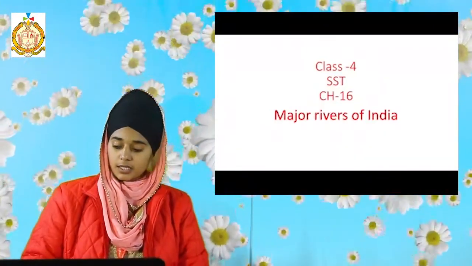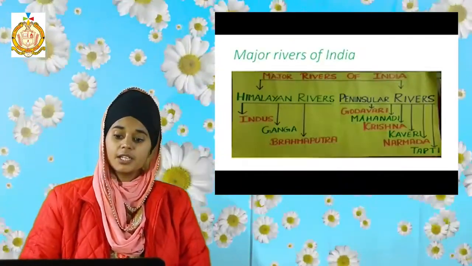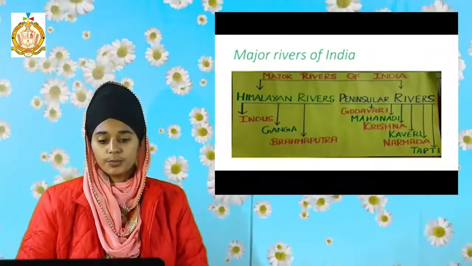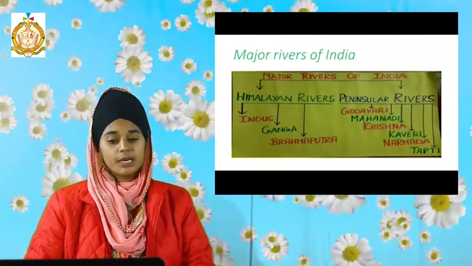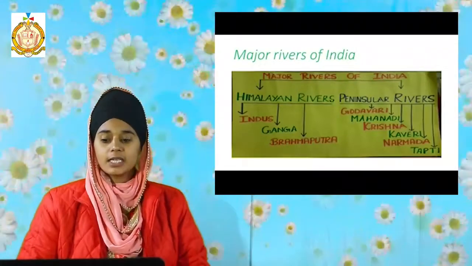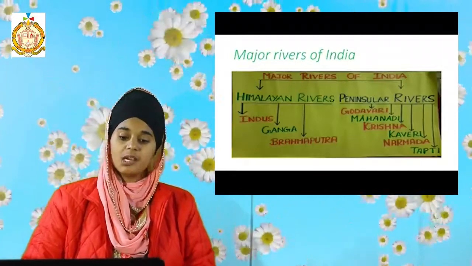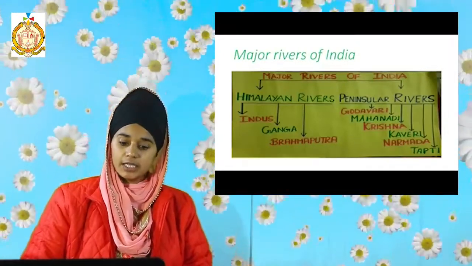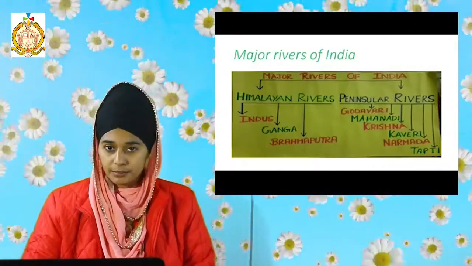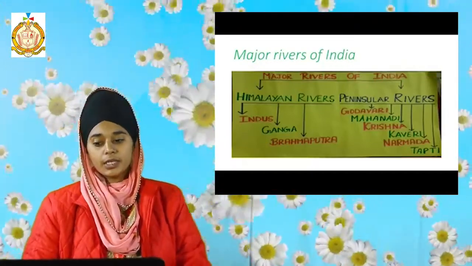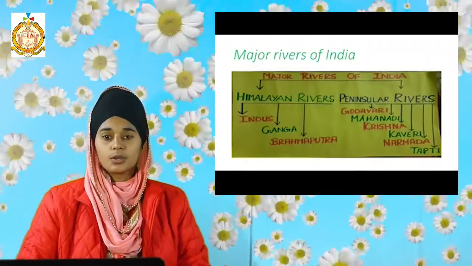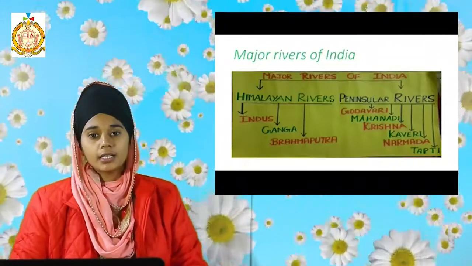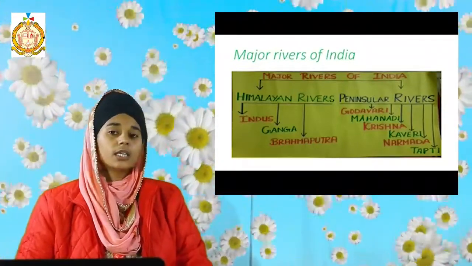Students, the major rivers of India can be divided into two parts. First is Himalayan rivers and the second is peninsular rivers. In the Himalayan rivers we will discuss three major rivers, that is Indus, Ganga and Brahmaputra, and in the peninsular rivers we will discuss the rivers Godavari, Mahanadi, Krishna, Kaveri, Narmada and Tapti. It is also called Tapi.